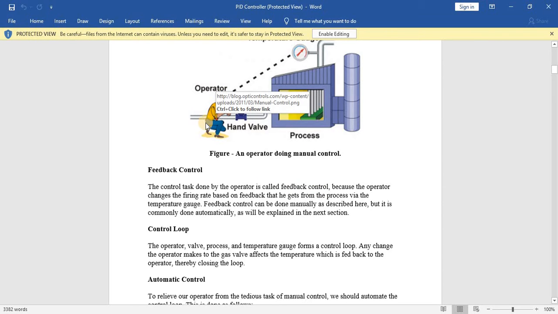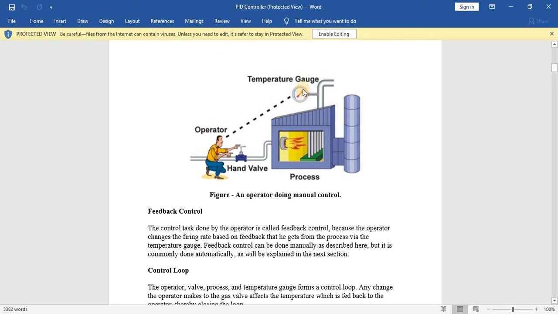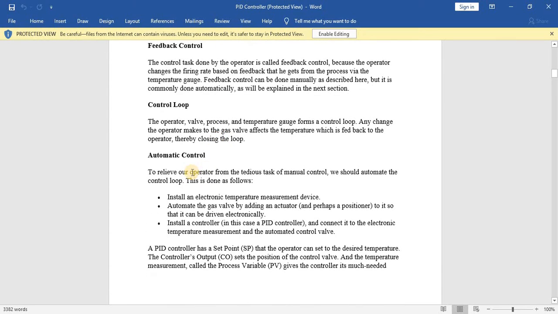So because the operator changes the firing rate based on the feedback that he receives from the process via this temperature gauge, feedback control can be done manually, but it is commonly done automatically because continuous supervision is quite impossible nowadays. Okay, so control, we are going to see automatic control.